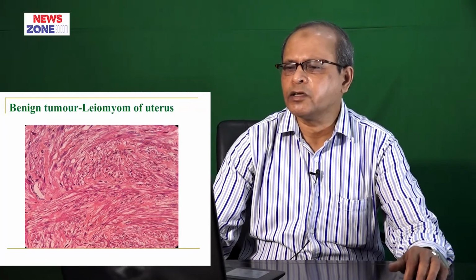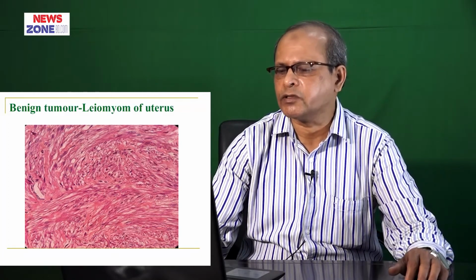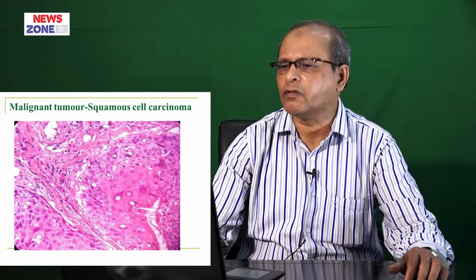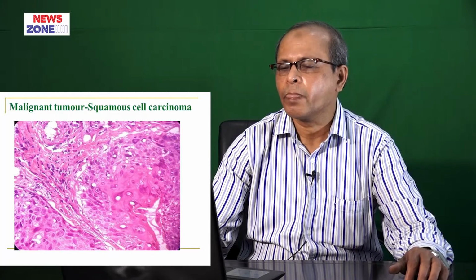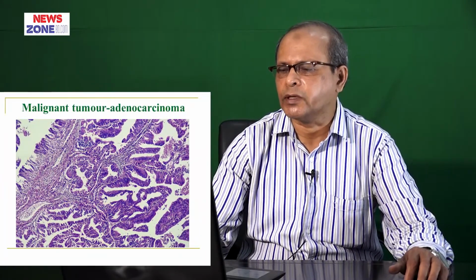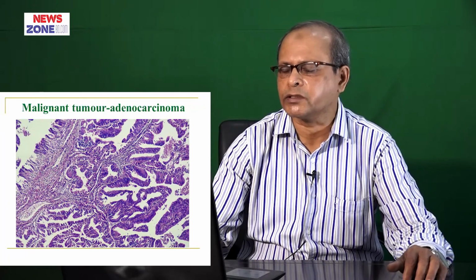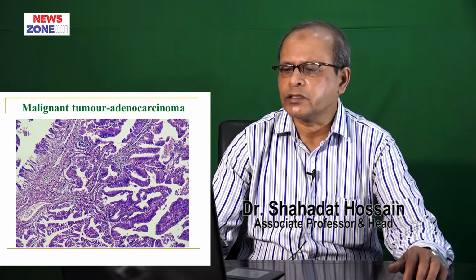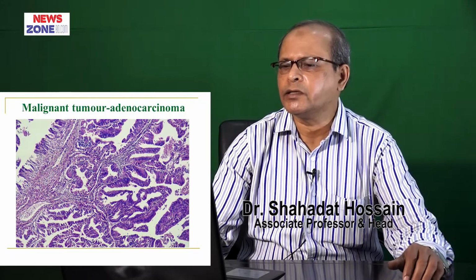And this is the benign tumor, leiomyoma of the uterus, you can see in the figures, and this is the malignant tumor, squamous cell carcinoma. And this is another malignant tumor which is known as adenocarcinoma. We know where adenocarcinoma occurs: in all organs where the glandular epithelium lining occurs, there adenocarcinoma occurs.